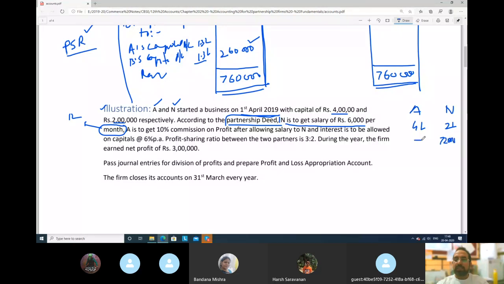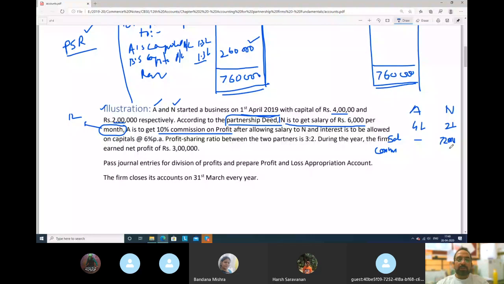Is A getting any salary? No. A is to get 10% commission on profit. See, this is salary, and A will get commission. Try to understand better. This is a very good question. Now, what will A get? Commission. A will get the commission, N is not getting commission.